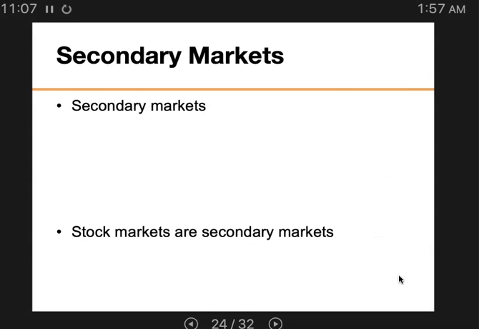So, the term secondary market. The secondary market is kind of like a used market. A used security just means you are not buying the security directly from the firm whose name is on the security, the bond or the stock. The secondary market is where securities are traded after their first sale.